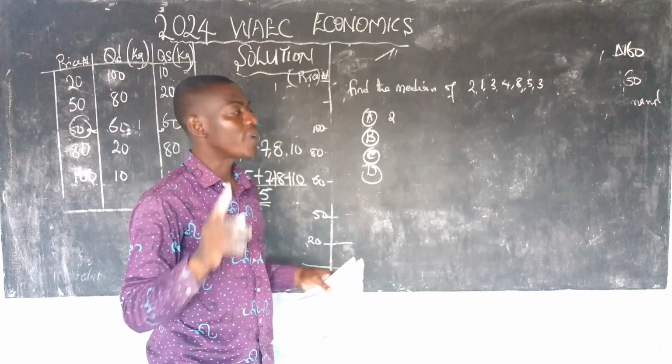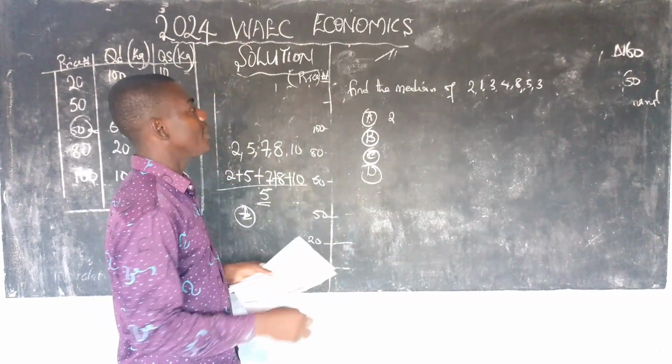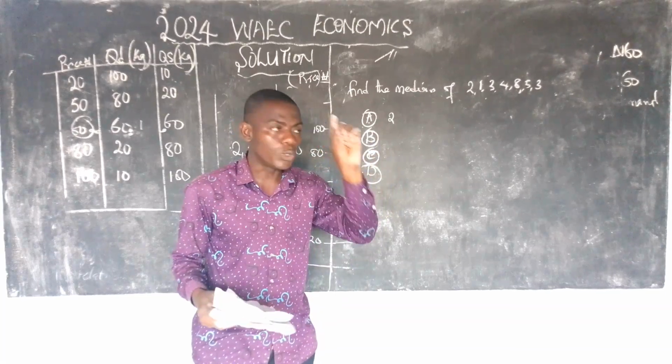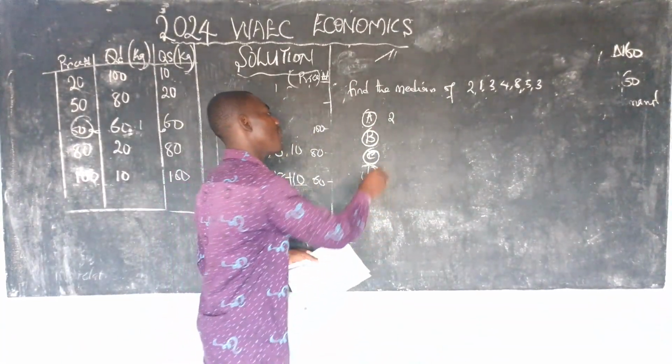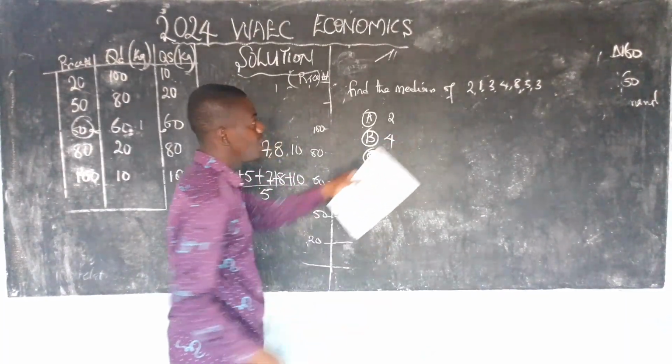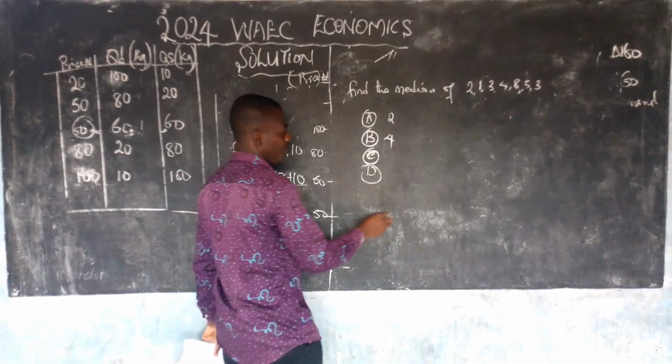I would like you to note very well that, as I said before, the median is the middle number. They will confuse you by giving you different things. As you've seen, they've put 4. But you don't calculate the median until you have arranged in ascending order.